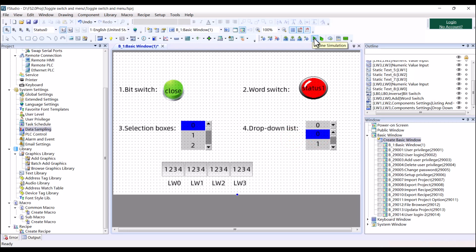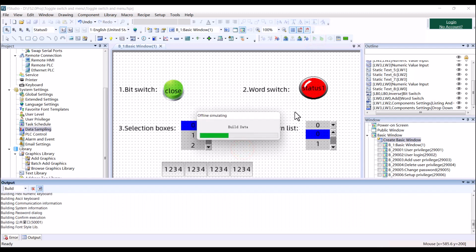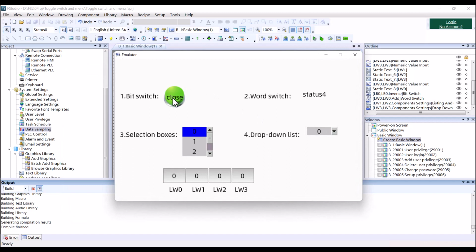Now click Offline Simulation. When we click this button, its status will be changed. And also when I click this word switch, its status can be changed. It will show the corresponding value of the word switch.